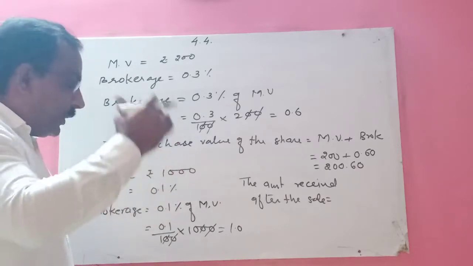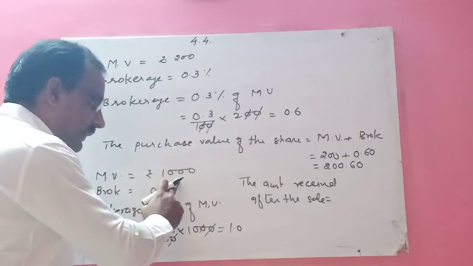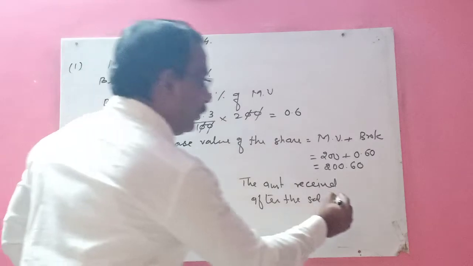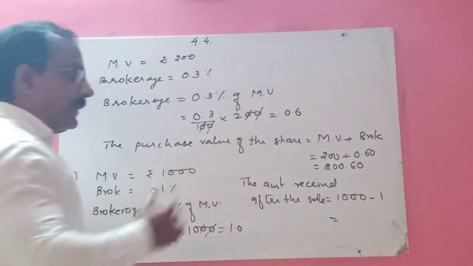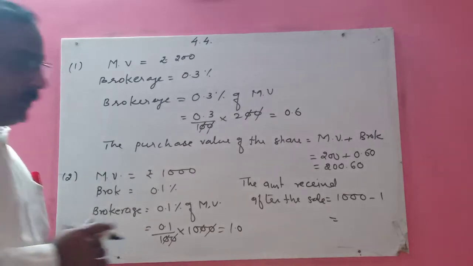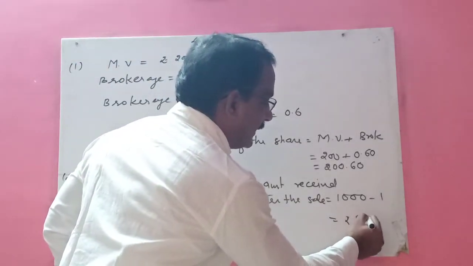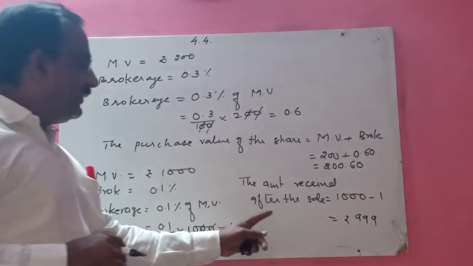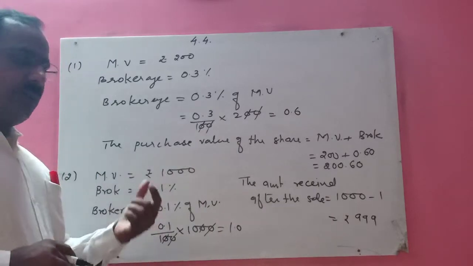Because for the shopkeeper the market value is 1000 and he has to pay the broker 1 rupee. So from 1000 he will give 1 rupee to the broker, right? So therefore the amount is 1000 minus 1, which is 999. This is the amount received by the shopkeeper after selling the shares.